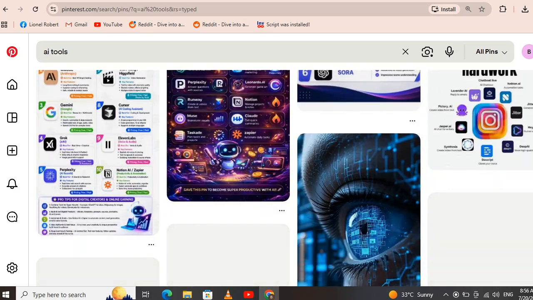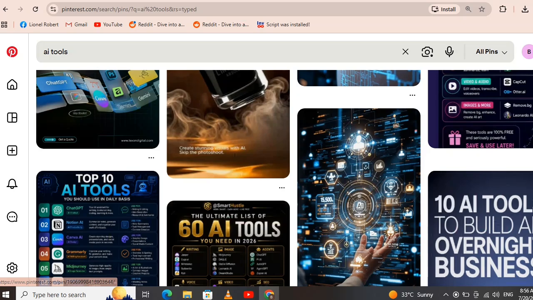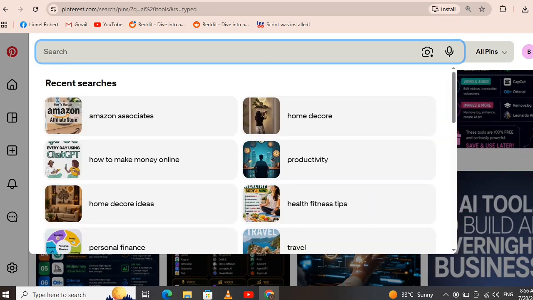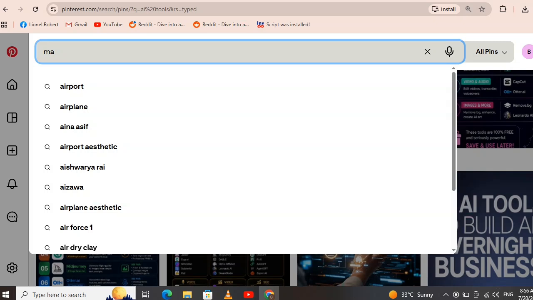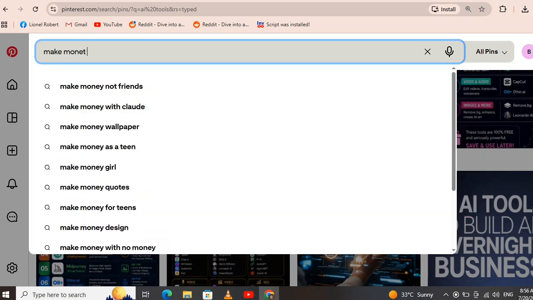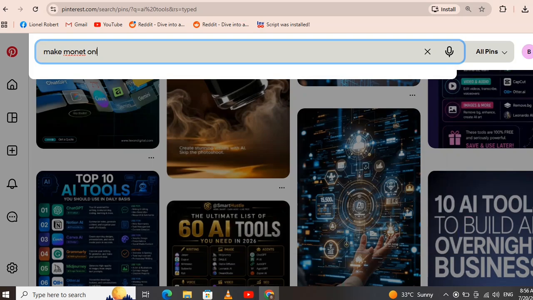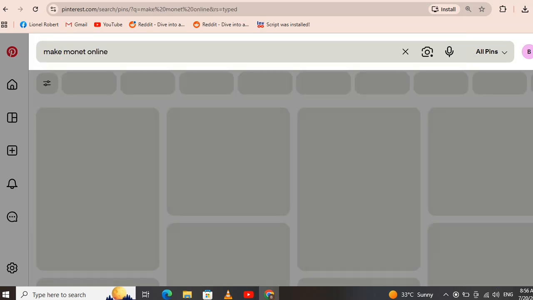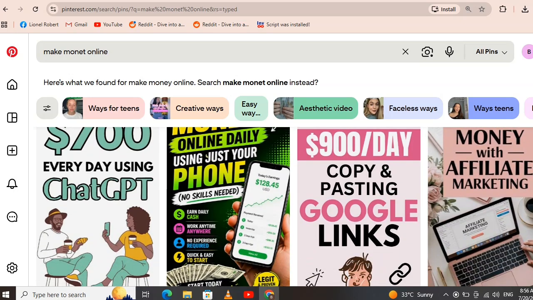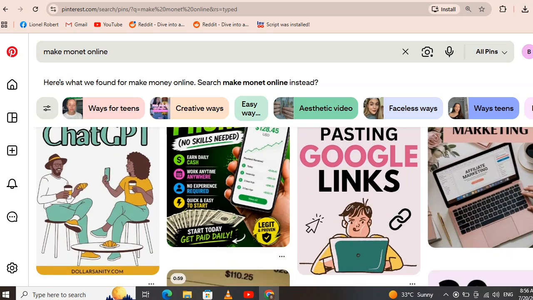Choose a profitable niche. Before creating any content, choose one niche. Some of the best niches include AI tools, make money online, personal finance, health and fitness, home decor, travel, beauty, digital products. Don't try to promote everything. Focus on one topic and become consistent.